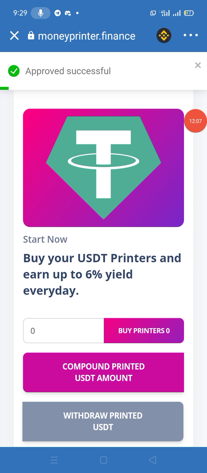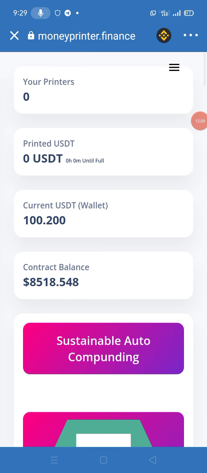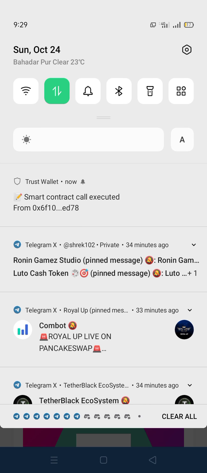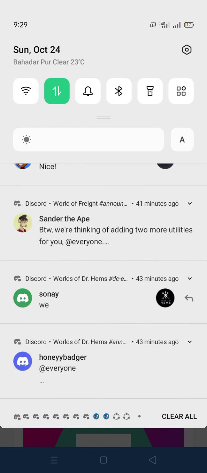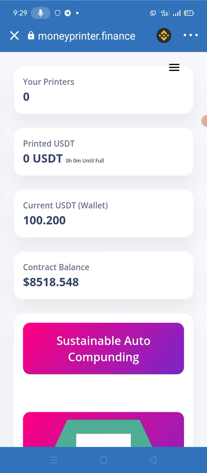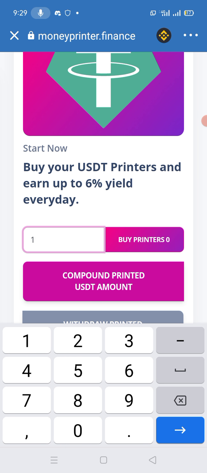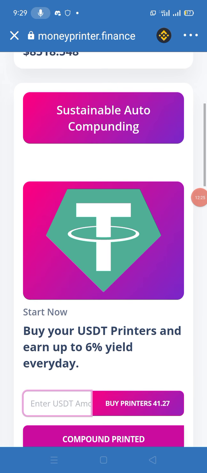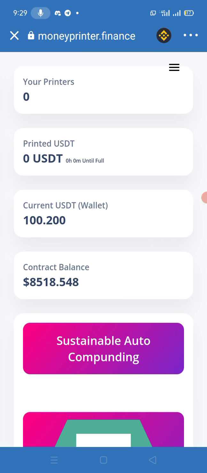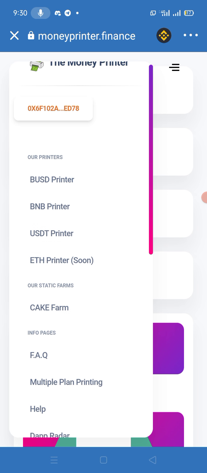This green line means it is connected now. So 0.15, my Trust Wallet notification is here. So now it is connected USD. You just need to write the amount of USD that you want to invest in their site and click on the buy printers. Then your $10 of USD will be used in their site to earn a huge profit. So these are very simple ways.